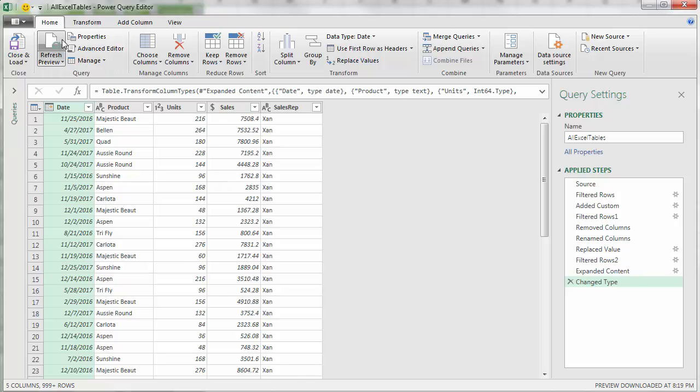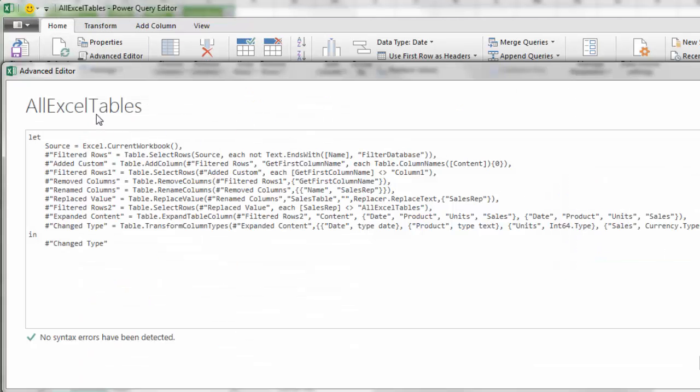And finally, in our third example, if we want to look at the M code, we come to the editor, Home, Advanced Editor. Our transformation starts with let. Source is Excel.CurrentWorkbook. Filtered rows, that's where we filtered out. Ends with filtered database. Then we added a custom column. And remember what we did. We used the Table.ColumnNames function. And for each row, it went and got the content. Those square brackets were the lookup operator. Curly brackets are the positional index operator. 0 means please get the first item. Then once that delivered all of the first column names, filtered the rows so they did not include column 1.